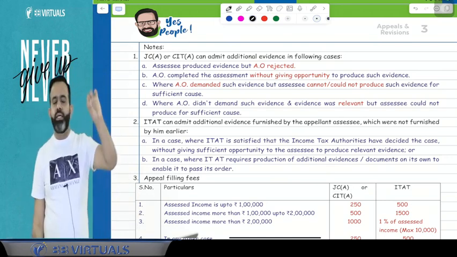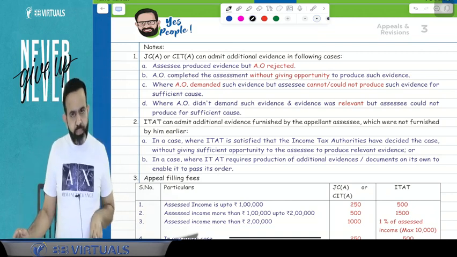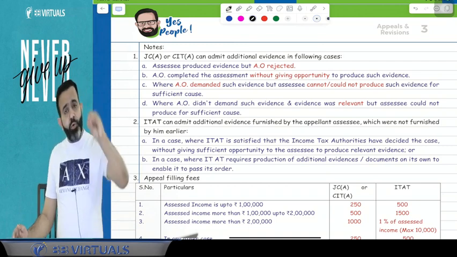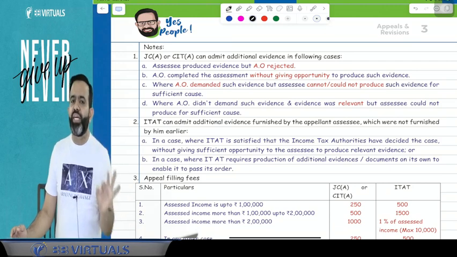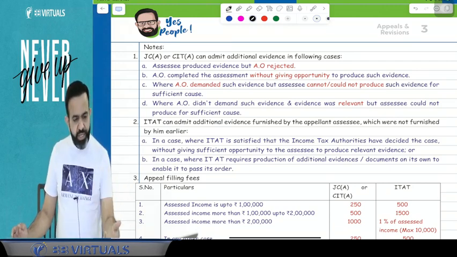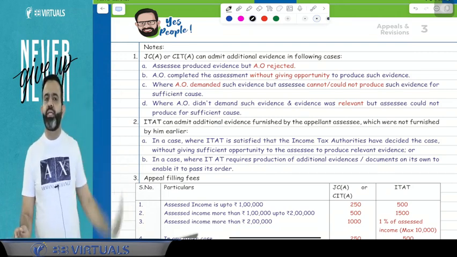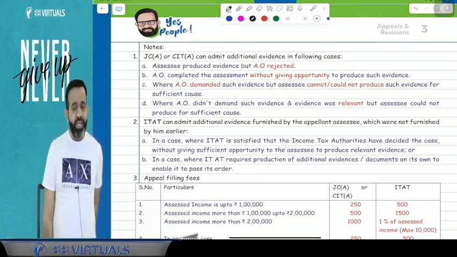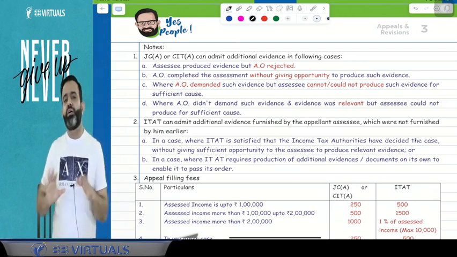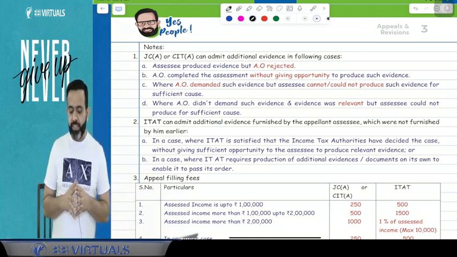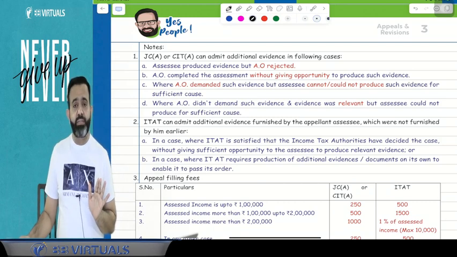In that particular case, the CIT appeal or JC appeal will admit that additional evidence. Second is, AO completed the assessment without giving sufficient opportunity of being heard, means without giving sufficient opportunity to produce such evidence. So in that case, CIT appeal can admit the additional evidence.